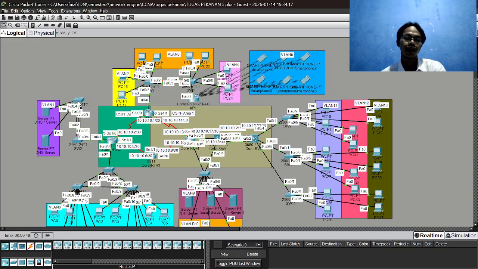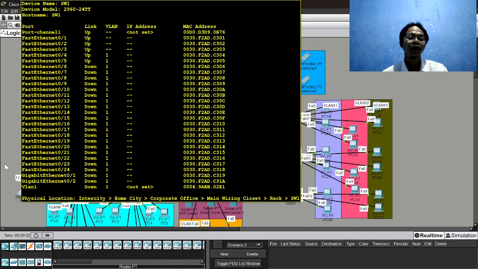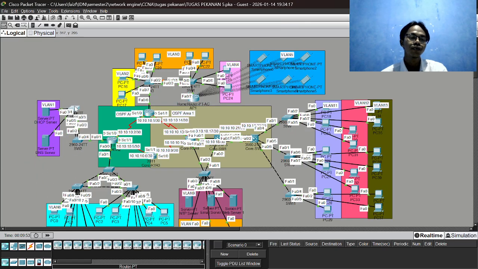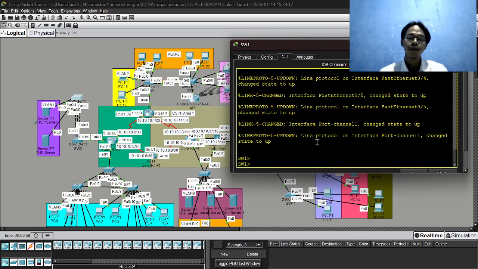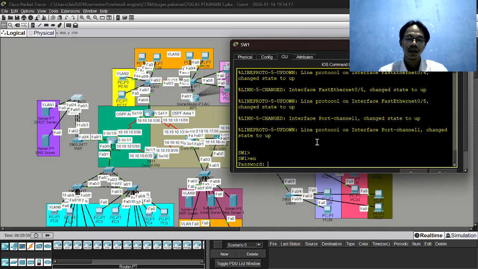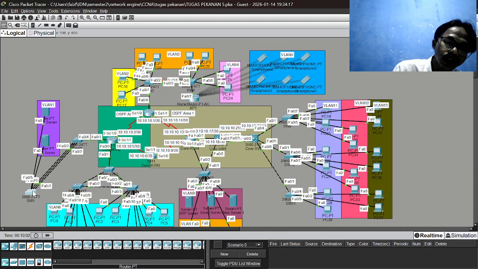Okay, FYI, you can see there are three links, or three cables, connected from SW1 to SW2. Okay, this is three links and three cables. We must configure the EtherChannel. Why? How to configure? We must know first about the link or the name of the interface